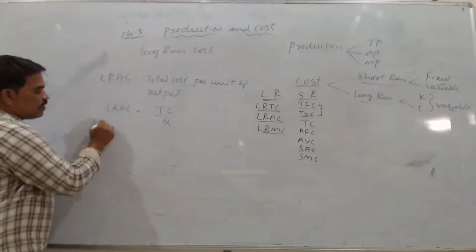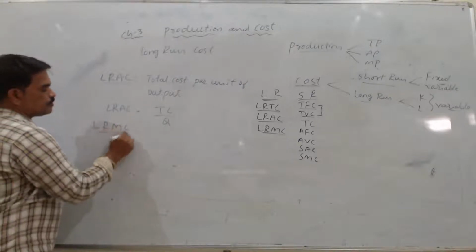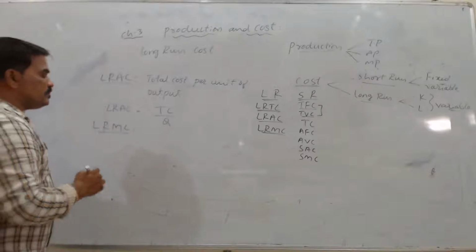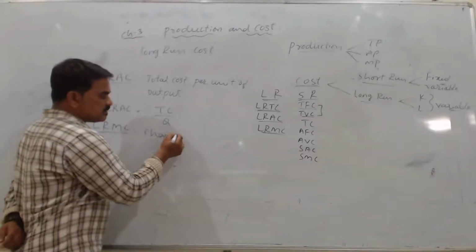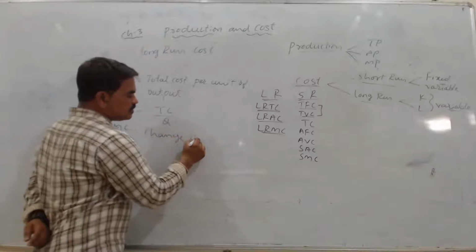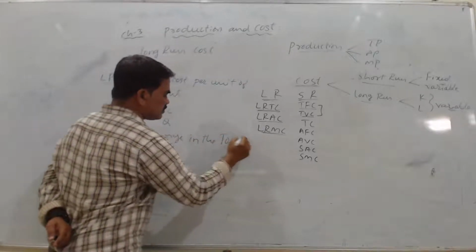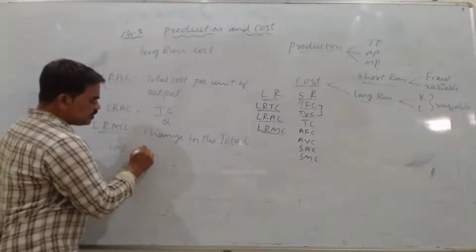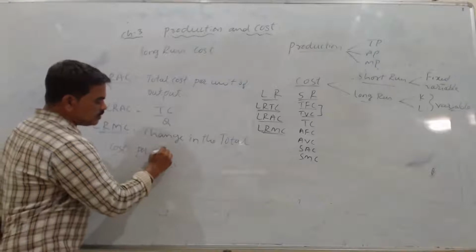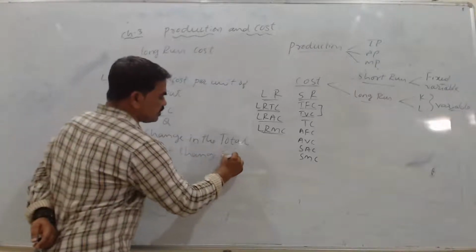Now, how will we find out this long run marginal cost? This is again the same as short run, the same concept: change in the total cost per unit change in the output.